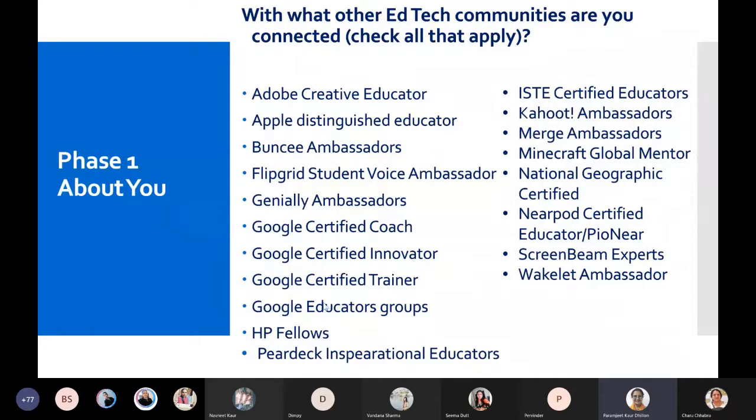If any one of you is there, HP fellows, Pear Deck inspirational educators could be, you use Pear Deck. ISTE educators, Kahoot ambassadors, yes, could be. Merge ambassadors, yes, could be. Minecraft global mentors, yes, we have 7, 8 of them. National Geographic certified, if anybody had gone for it. Nearpod certified, we're using quite a bit, maybe somebody is there.